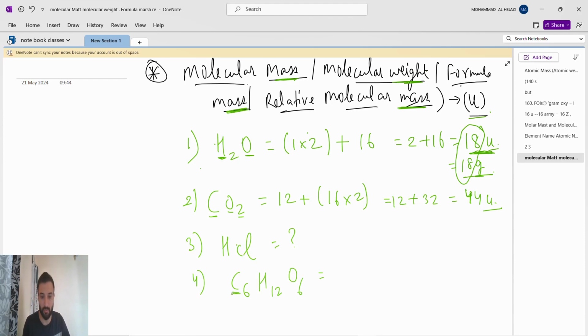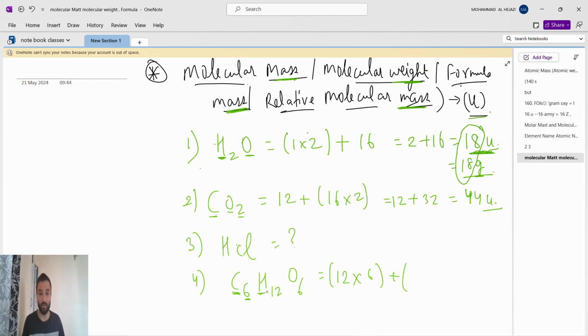First is carbon. So we'll see the atomic mass of carbon. Atomic mass of carbon is 12. So 12 into how many carbons are there? 6 carbon. So atomic mass of 1 carbon is 12, and here it is 6 carbon, so multiply with 6. Done for the carbon. Then for hydrogen. We have to add for every atom. We have to add all, then only the molecular mass.